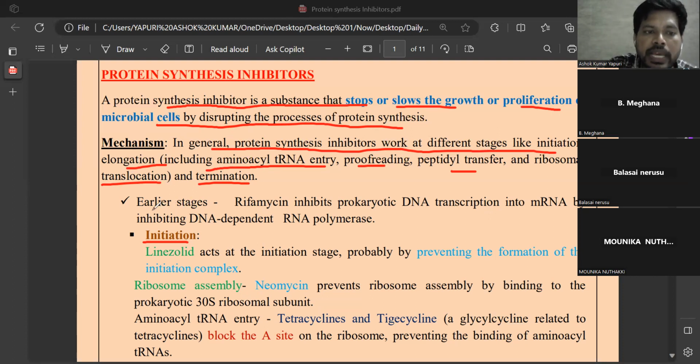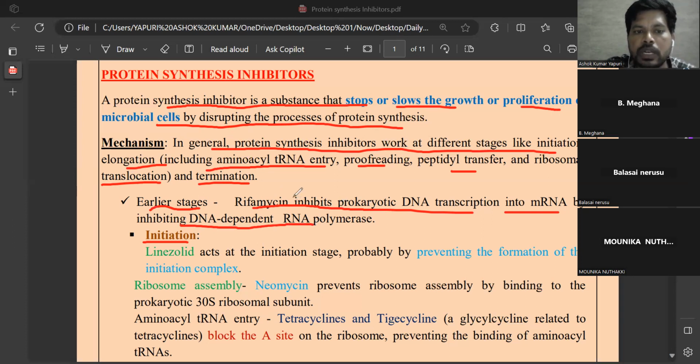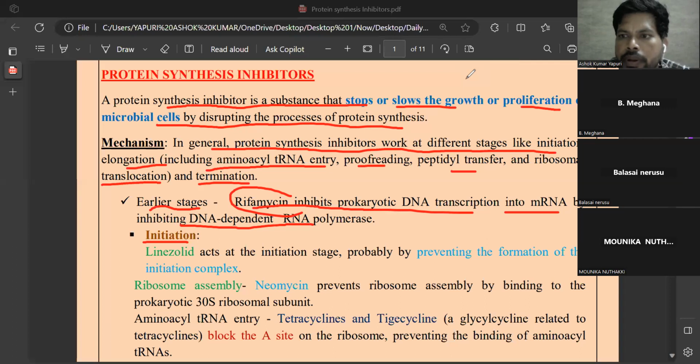In the earlier stages of protein synthesis, rifamycin inhibits prokaryotic DNA transcription into mRNA by inhibiting the DNA-dependent RNA polymerase. Especially the drug rifamycin is an anti-tubercular antibiotic, and it acts by inhibiting DNA-dependent RNA polymerase.